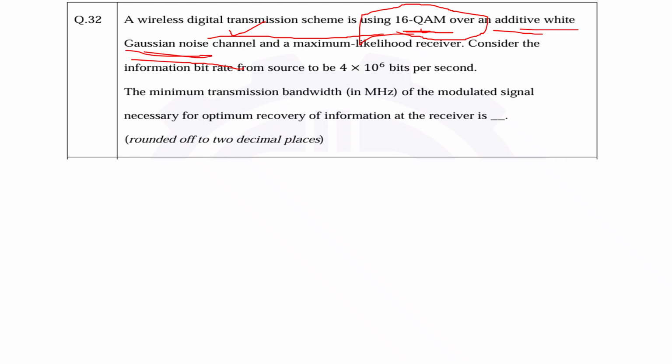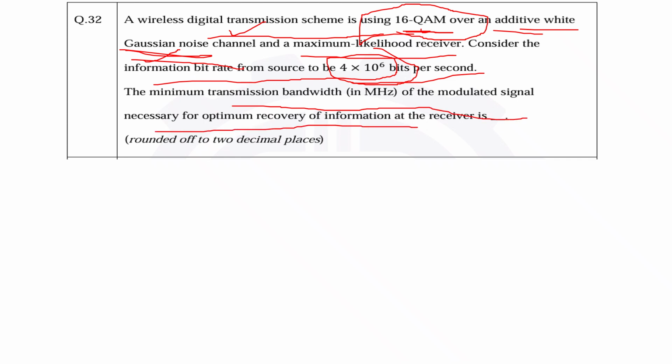Whenever you are sending through the wireless channel, then definitely you have to consider standard Gaussian noise. Noise will be there, of course. Channel and maximum likelihood receivers, so the receiver that we are going to use has the maximum likelihood option. Now consider the information bit rate from a source to be 4 into 10 to the power 6 bits per second, so 4 Mbps information rate. Now the question being asked is the minimum transmission bandwidth of the modulated signal necessary for optimum recovery of the information at the receiver.